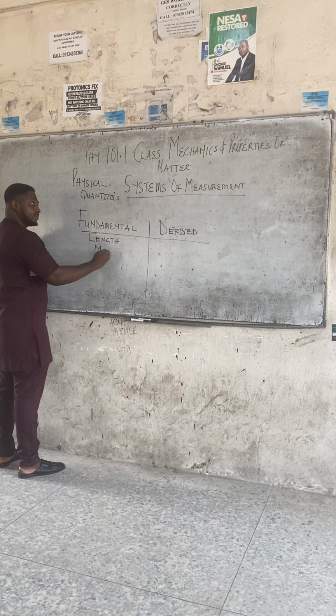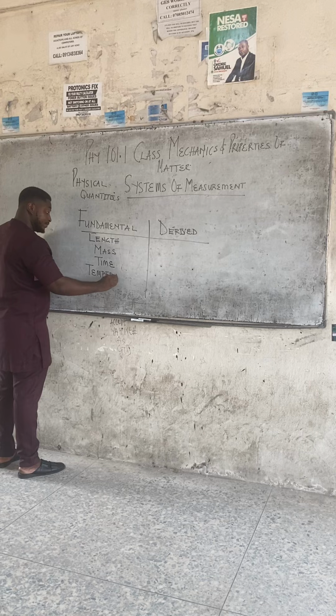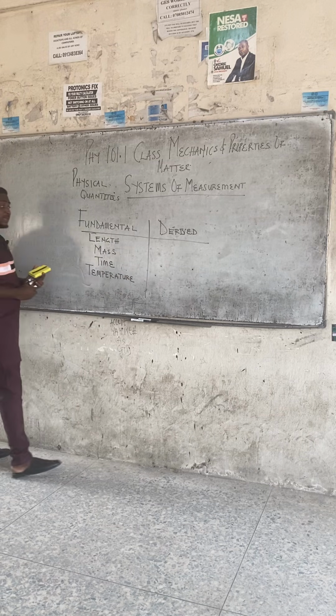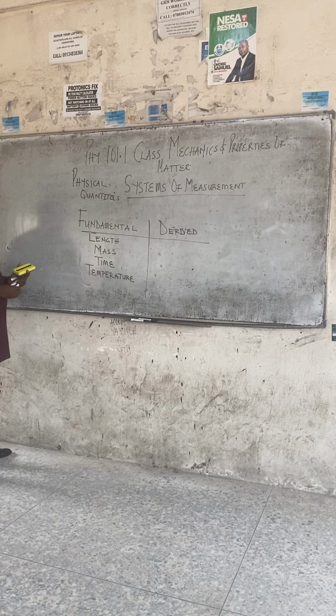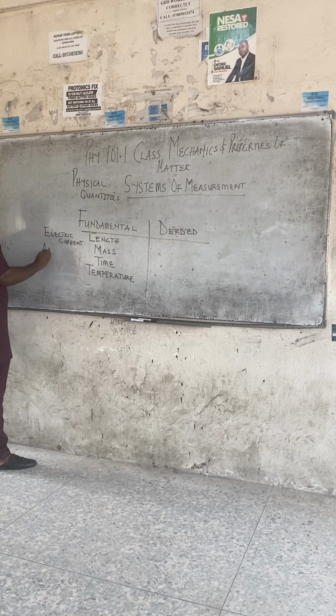mass, time, temperature, electric current, amount of substance, and the last one, luminous intensity.